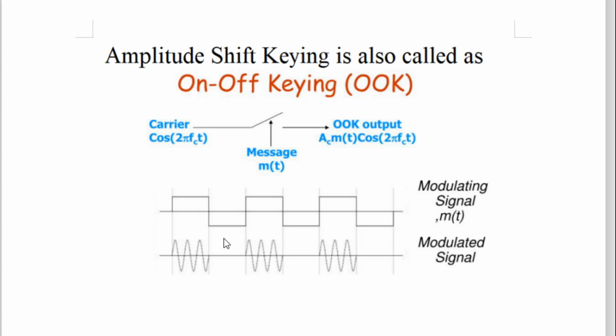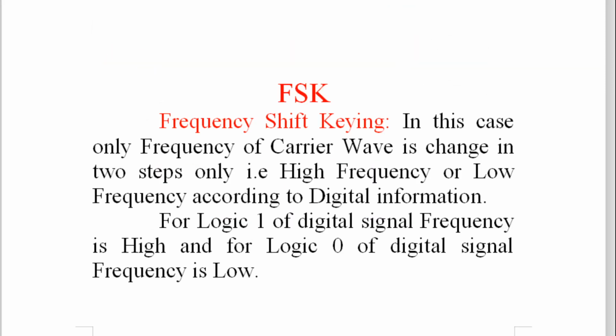So when it is in logic 0, the switch is open. And when it is in logic 1, the switch is closed. When the switch is closed, straightway the carrier will go to the output. And for logic 1, you will get the same sine wave, which is over here. It is called on off keying, meaning there is one key or switch which is on and off. Remember, this switch is in series. And in this way, we complete amplitude shift keying.